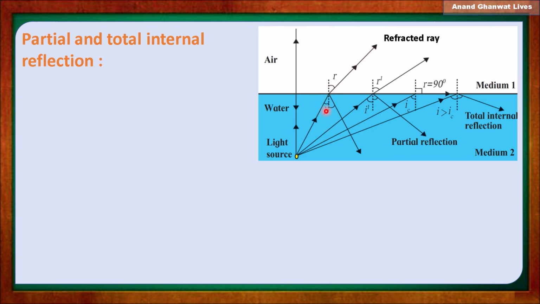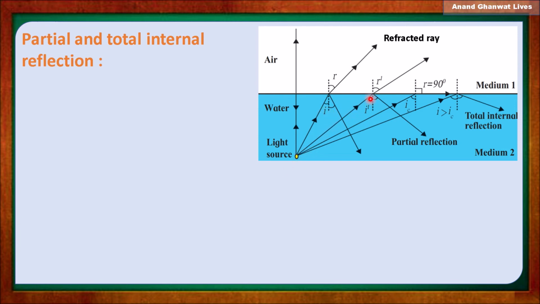Here another ray coming from the light source is like this, and here also the ray of light is partially reflected and partially refracted. You know that by Snell's law, as the angle I increases, R also increases.